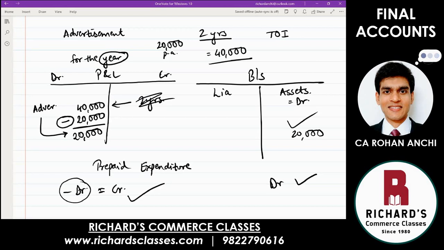This is an important second adjustment. Exactly opposite of outstanding expense is prepaid expense. There it was not paid, so you are going to have to pay later. Here it is paid in advance. In future you don't have to pay it at all. This is what is prepaid expenditure.